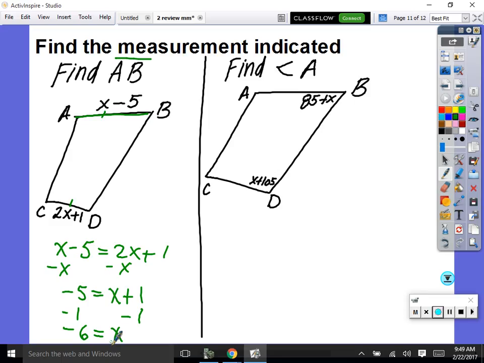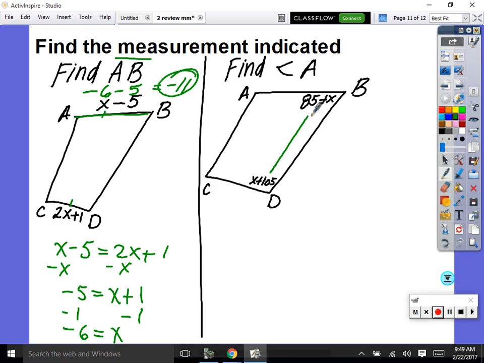So now we'll plug in negative 6, which will be negative 6 minus 5, which is negative 11, right? So that side length's negative 11. And I made that problem up, so that's why it's negative, and that doesn't make sense because the side's not going to be negative. Does that make sense? But my algebra, I just made it up, so I just didn't think about it hard enough.